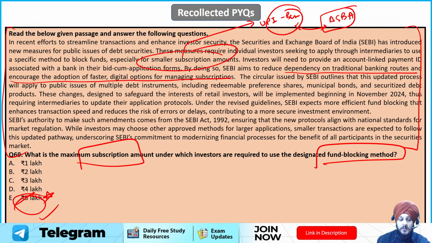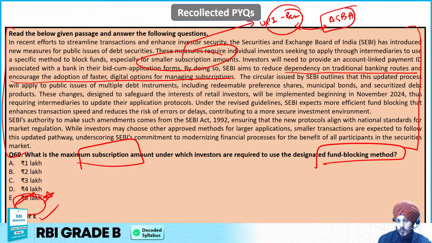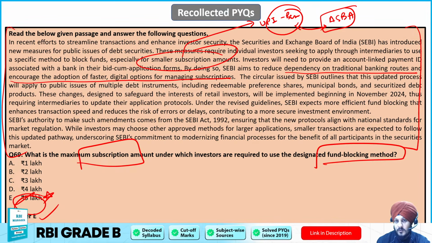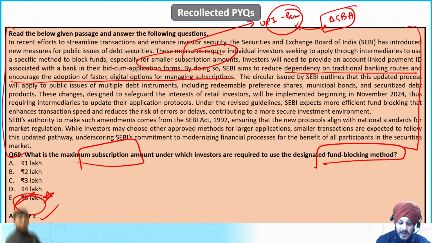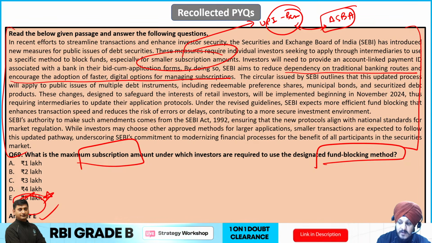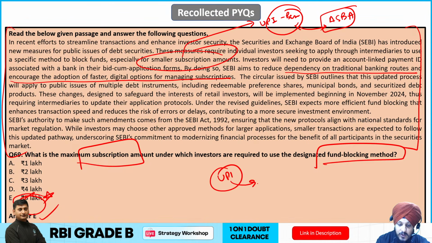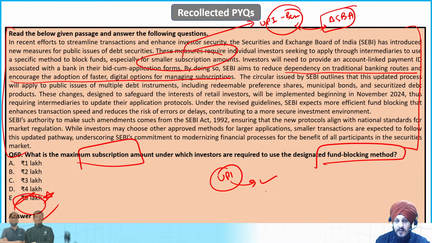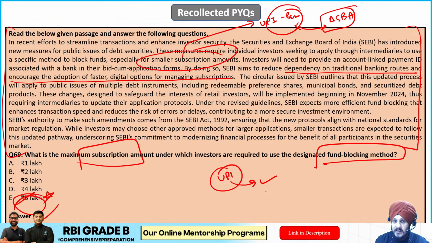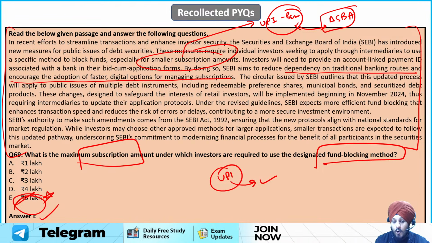And do not get confused between the UPI based blocking method and the ASBA, right? Although both are very similar, operationally they sound very similar, but the only difference is that in case of this UPI based fund blocking system, the investor is going to use his UPI ID, and then an auto pay mandate is going to come to the UPI account, and you will have to approve that auto pay mandate.